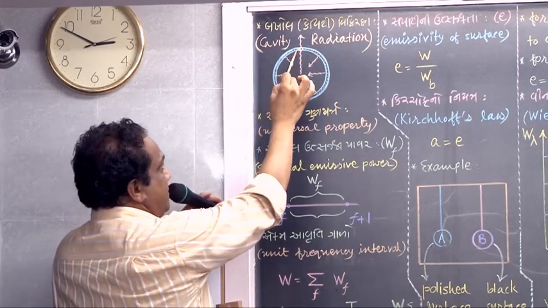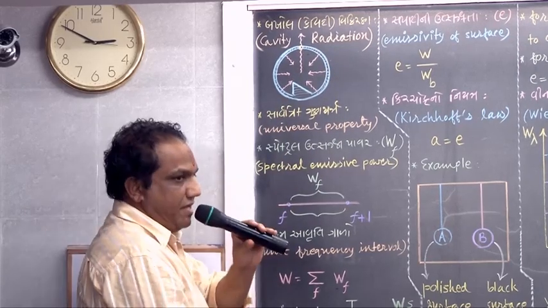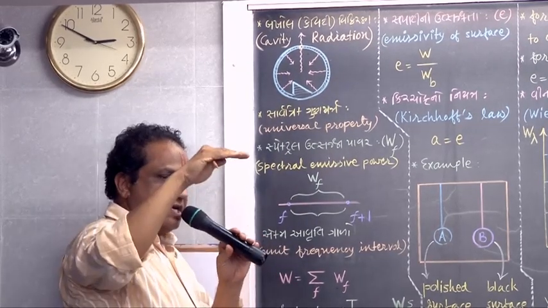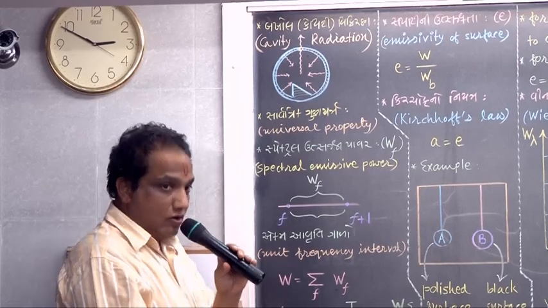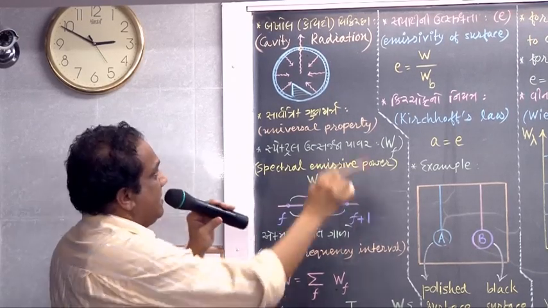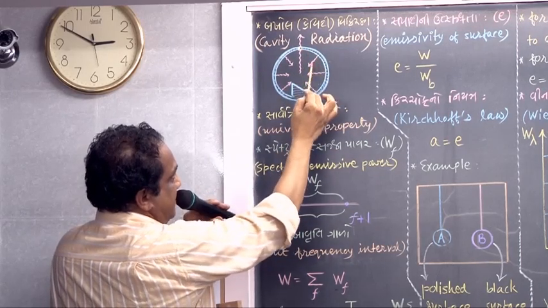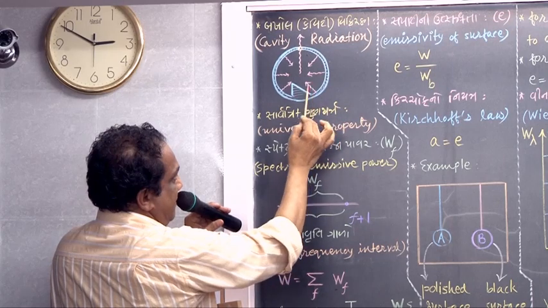Just heat up these walls. Maintain some constant higher temperature of that wall. Then what do we find experimentally? The inner face of this container starts emitting some radiation.